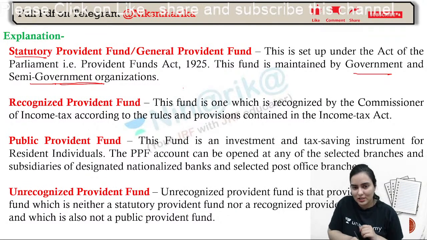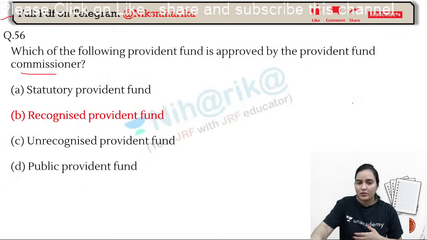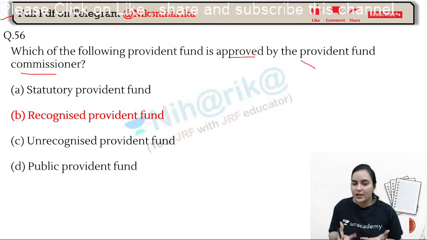Recognized will be the recognized provident fund. The fund which is recognized by the Commissioner is known as a recognized provident fund.